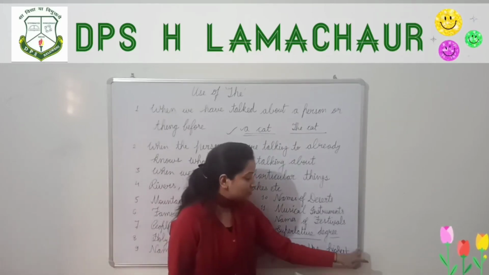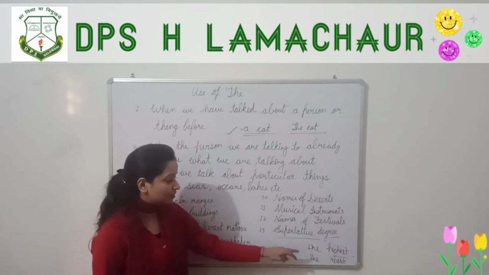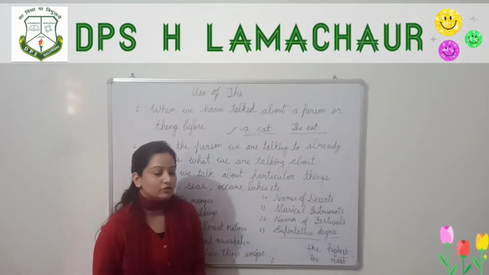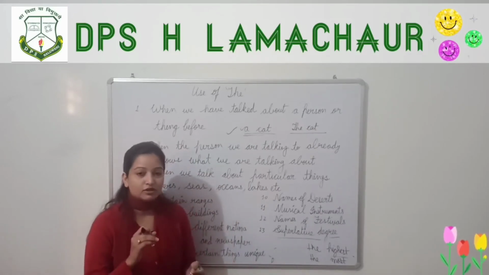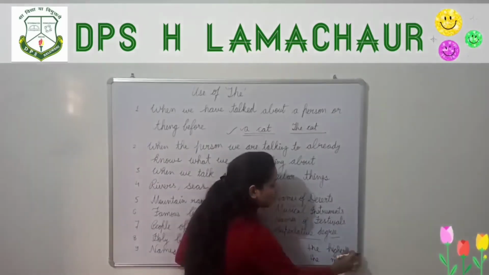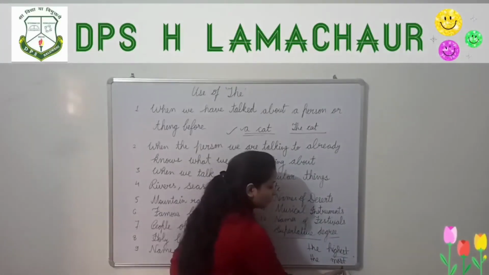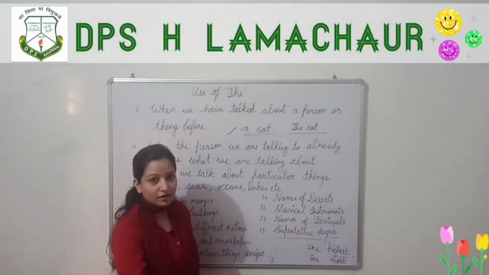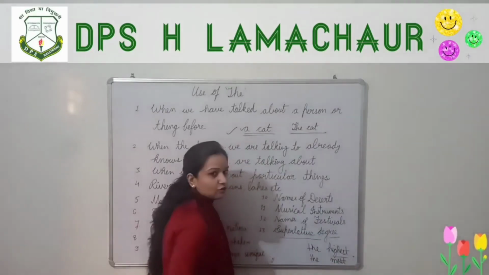The highest building. If there will be the highest building, then only we are supposed to use the. And if the sentence ends with highest only, then we are not supposed to use the, because we cannot use the for adjectives. We use the, and all the articles, only for nouns. So if a noun is not there after the superlative degree of adjective, then we are not supposed to use the. The most, it is incorrect. If there is a noun like the most beautiful girl, here we are talking about girl. So in that case we can use the.